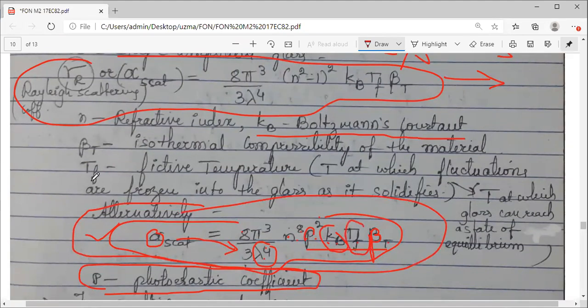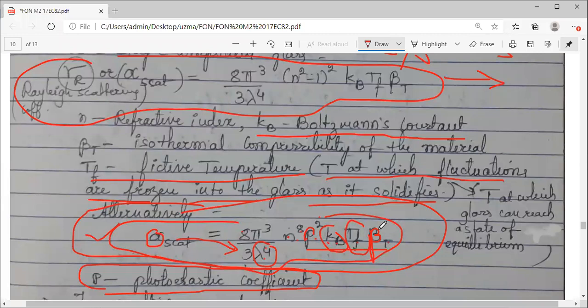Tf is the fictive temperature. So what is the fictive temperature? It is the temperature at which the fluctuations are frozen into the glass as it solidifies. Whenever a glass undergoes certain stages of preparation, during the last steps, from the molten form, from the liquid state, after a certain temperature it will go for solidification, that is annealing, you call it.